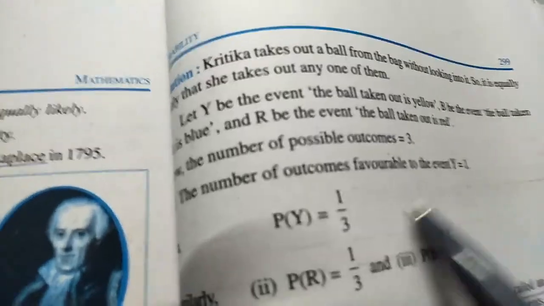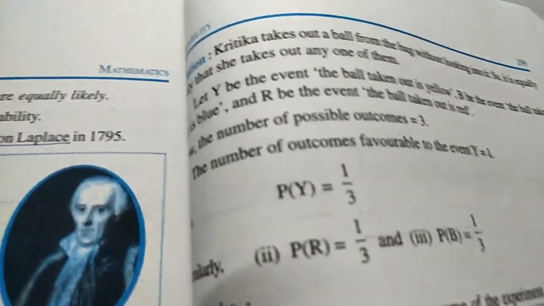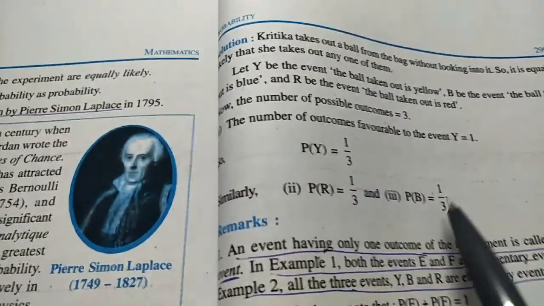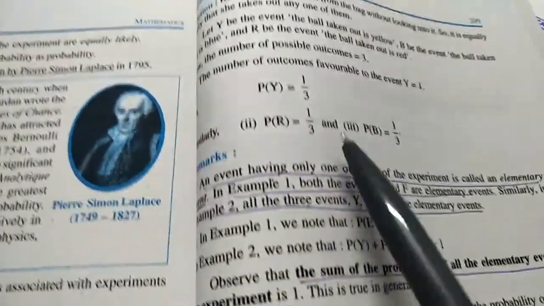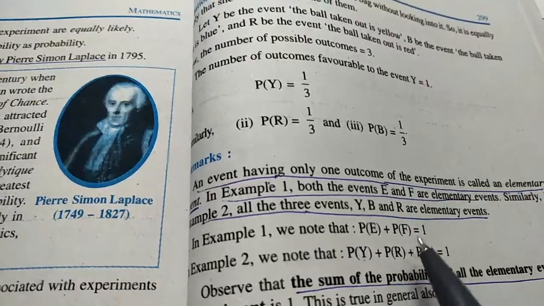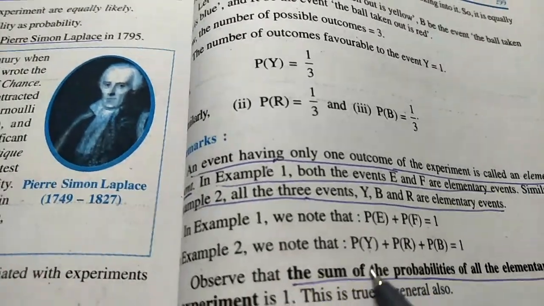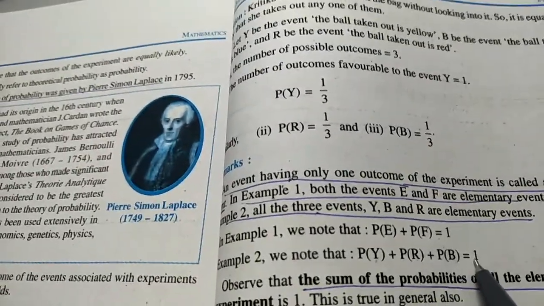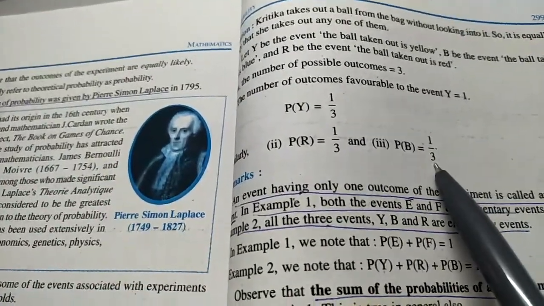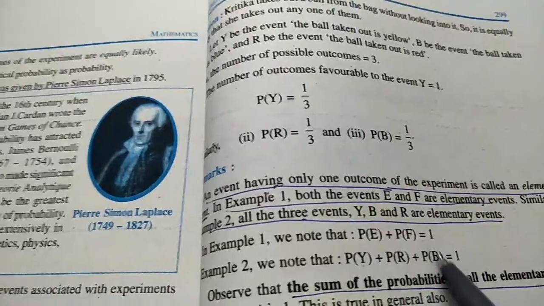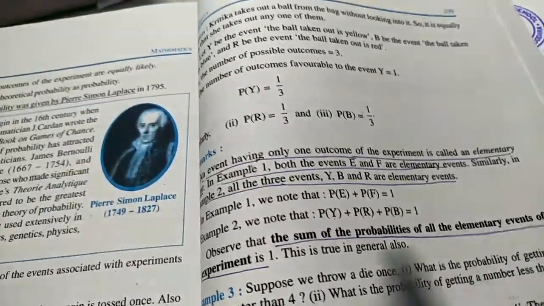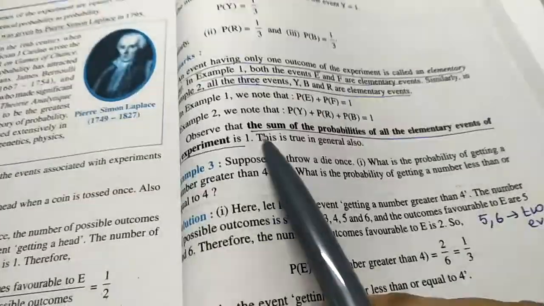If you add all these probabilities, P(Y), P(R) and P(B), you get 3 upon 3, that is 1. The sum of all the probabilities of an elementary experiment is always 1.